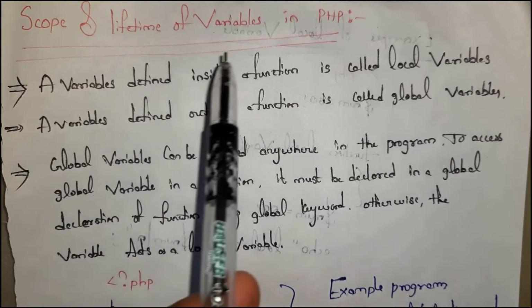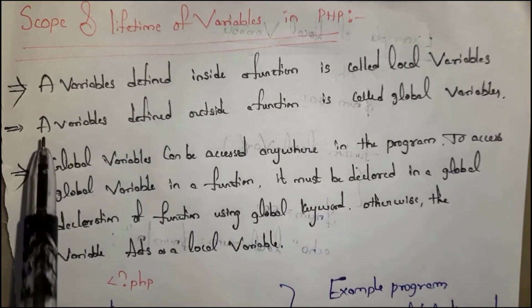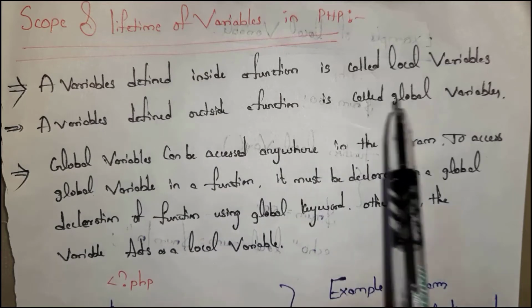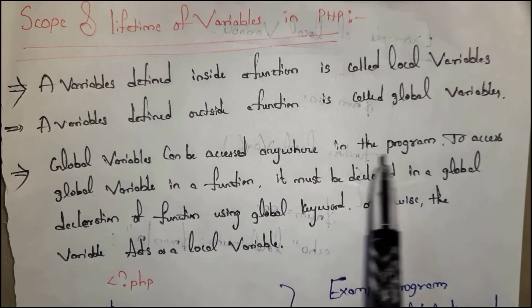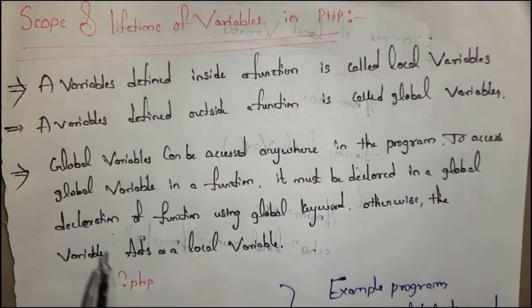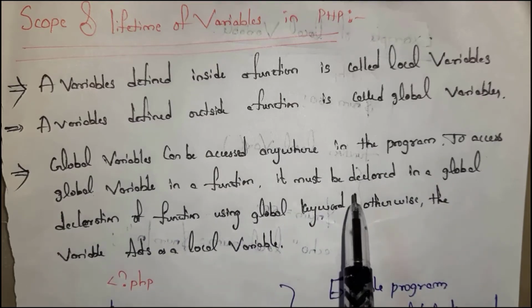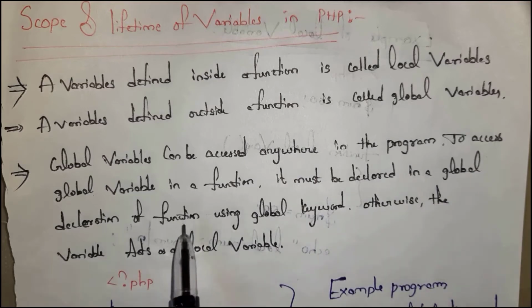A variable defined inside a function is called a local variable, whereas a variable defined outside a function is called a global variable. Global variables can be accessed anywhere in the program. To access global variables in a function, they must be declared using the global keyword. Otherwise, the variable acts as a local variable. That means, for example, if we want to use a global variable in a function, then we need to use the global keyword. Otherwise, the variable acts as a local variable.